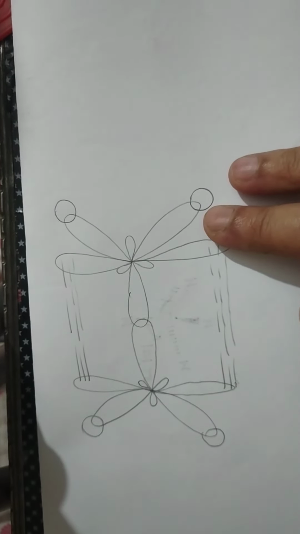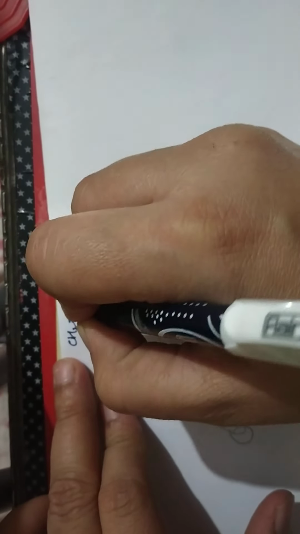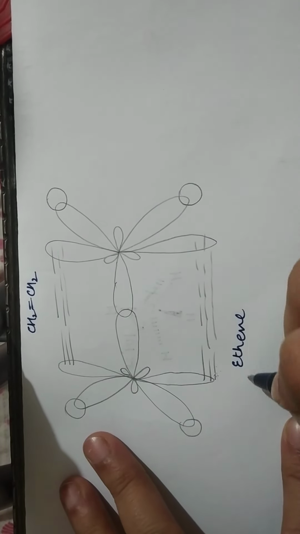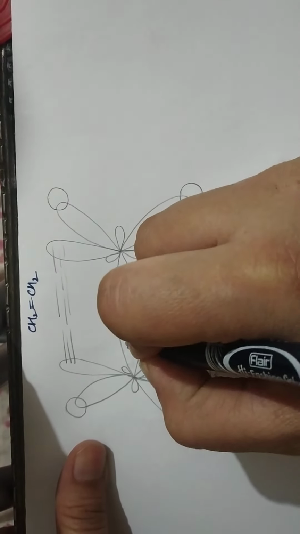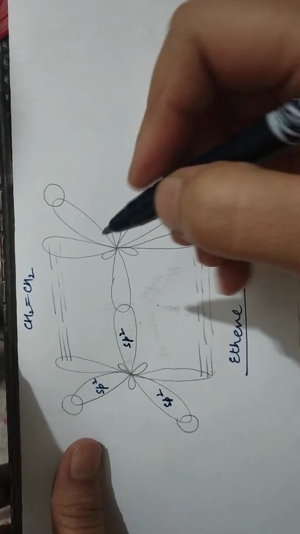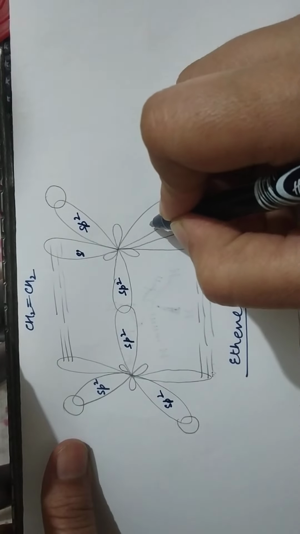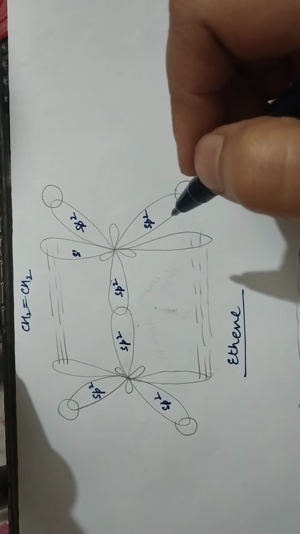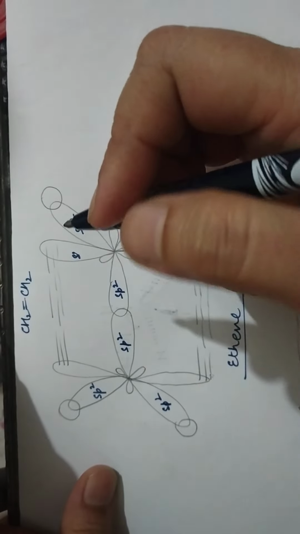Here in front of you there is the structure of ethene, right? That is C2H4. This is ethene. Here in this case the carbon atom is sp2 hybrid. There are three sp2 hybrid orbitals with both the carbon atoms, and they are lying at an angle of 120 degree. Okay, so I will discuss this with you later.